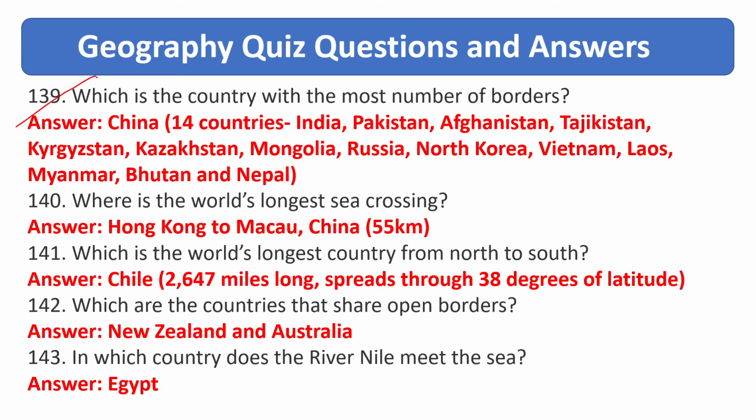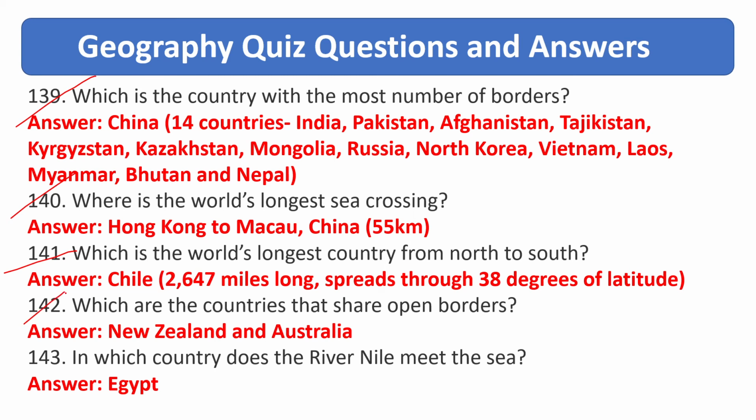Which is the country with the most number of borders? Answer is China. Where is the world's longest sea crossing? Answer is Hong Kong to Macau, China. Which is the world's longest country from north to south? Answer is Chile.